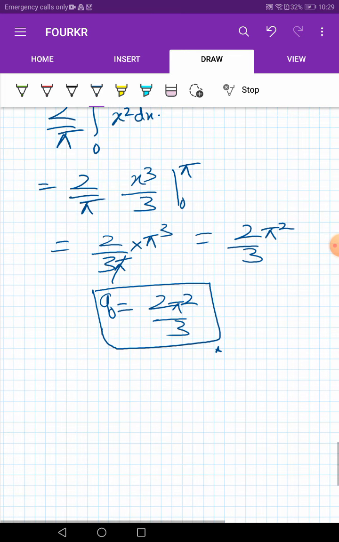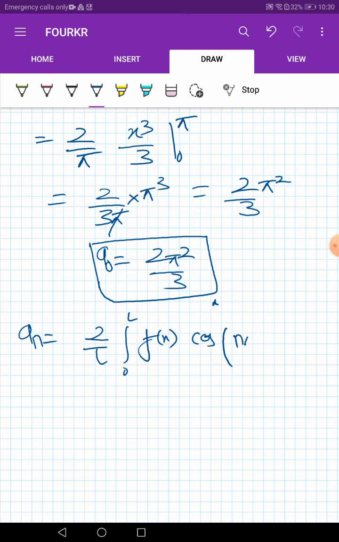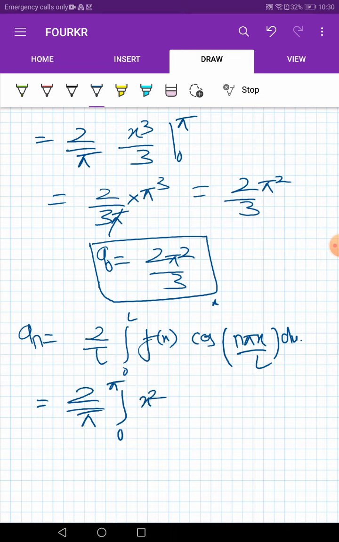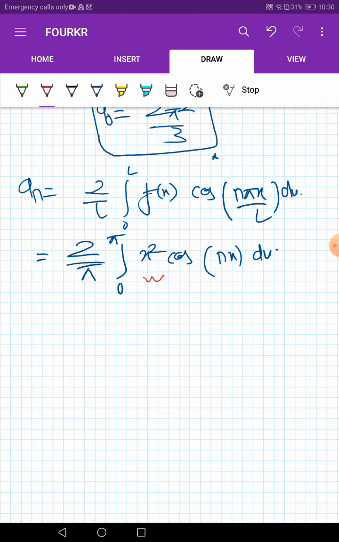Now if we find the value of an, then an is equal to 2 by L integration 0 to L f of x cos n pi x by L dx. L is pi, so it is 2 by pi integration 0 to pi, f of x is x square, cos n pi x by L, so pi will get cancelled and we have cos nx dx. I told you the trick to solve this kind of integral.